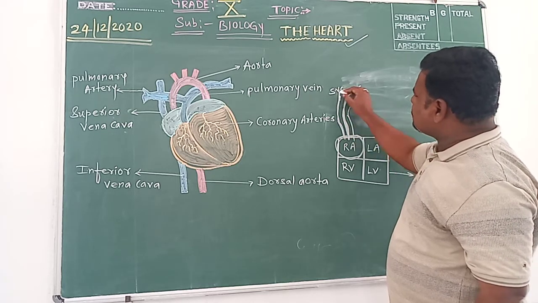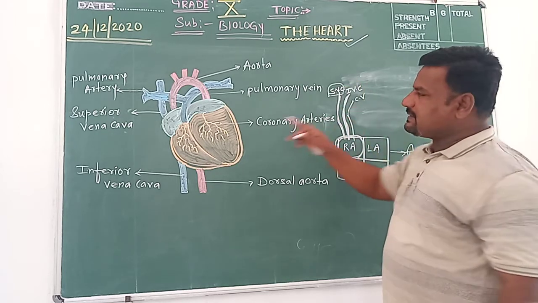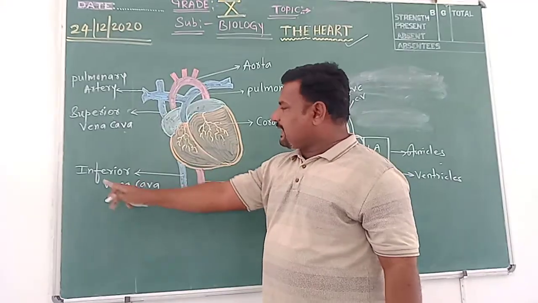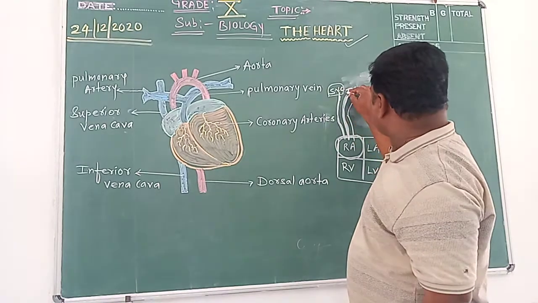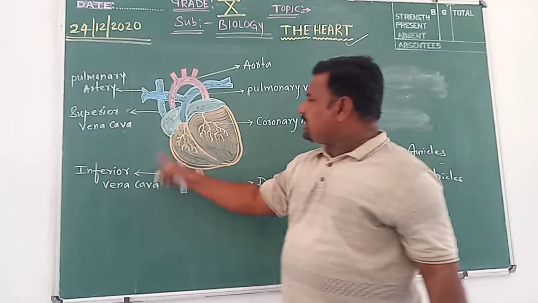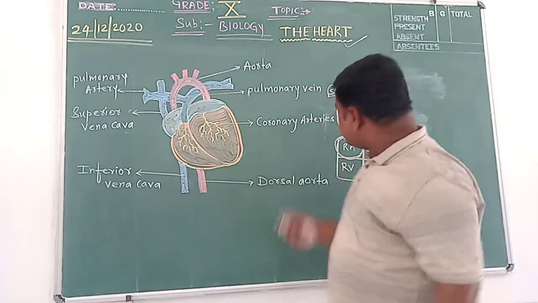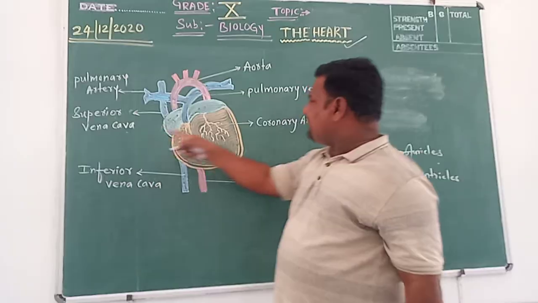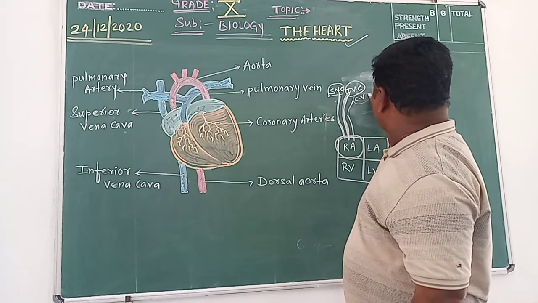First one is the superior vena cava, 1 blood vessel. See, look at this, it is opening into the right auricle. The second blood vessel is the inferior vena cava, also opening into the right auricle. And the third one, in addition to these 2, is not shown here: the coronary vein.